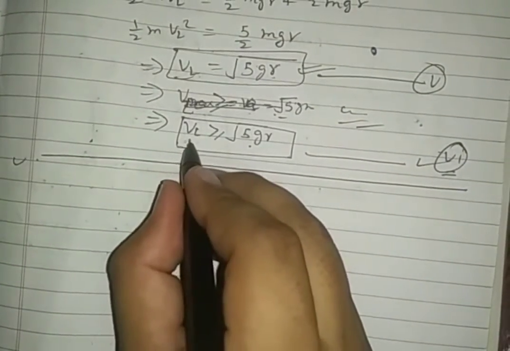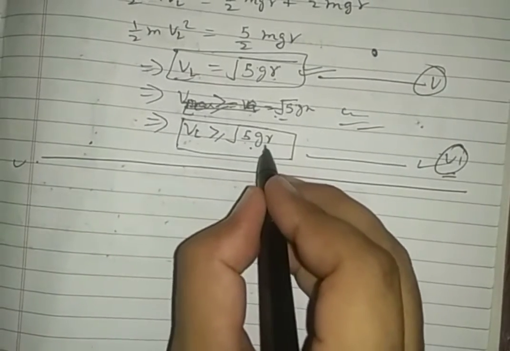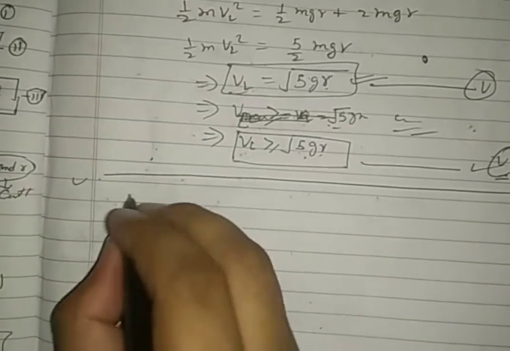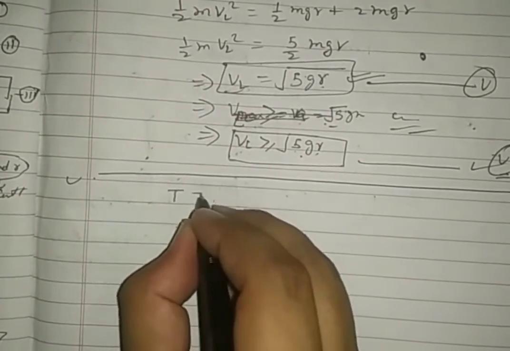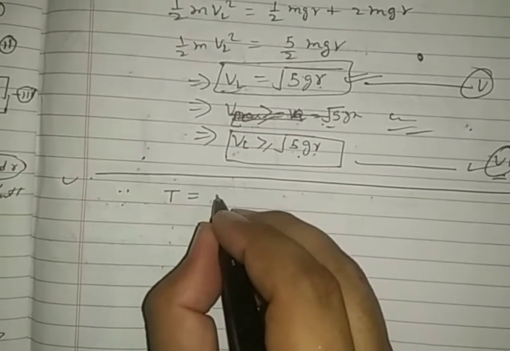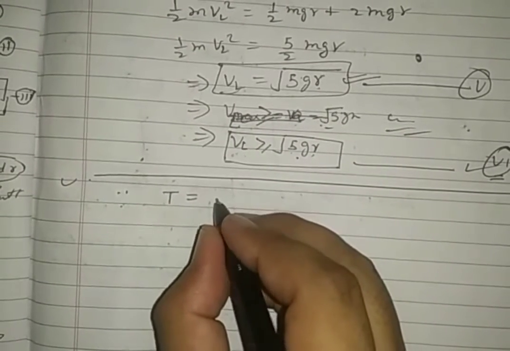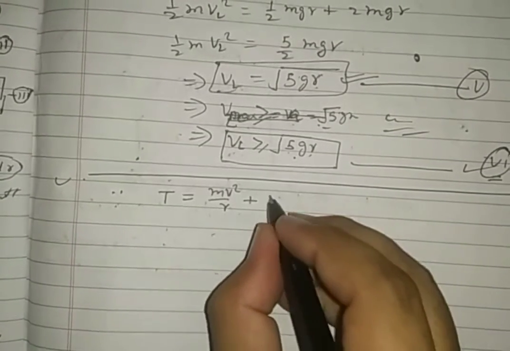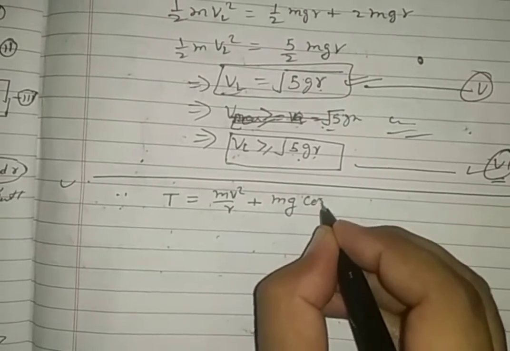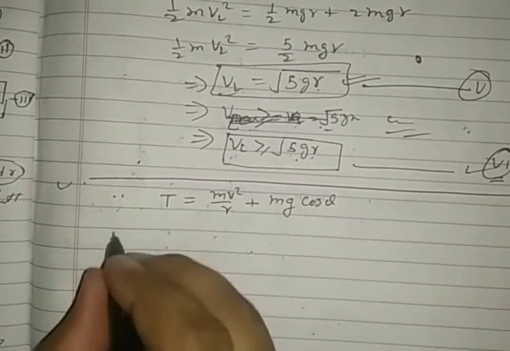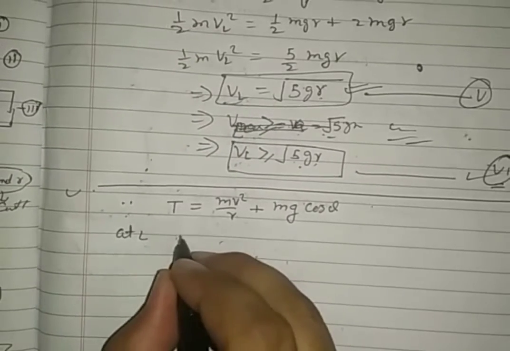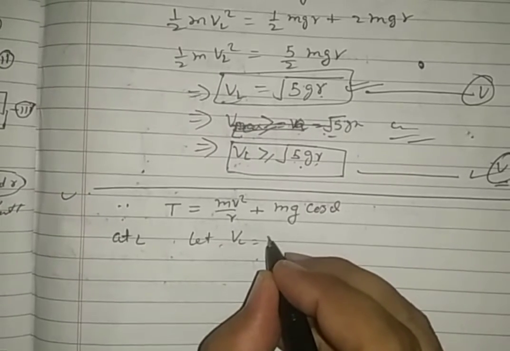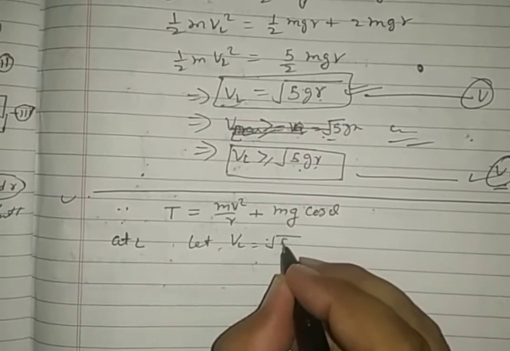if the minimum velocity at the lowest point is under root 5gr, let's see what the tension in the string is. The tension T is given by equation number 3: mv square by r plus mg cos theta at the lowest point L. Let VL be equal to under root 5gr.